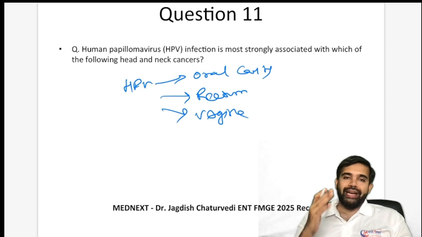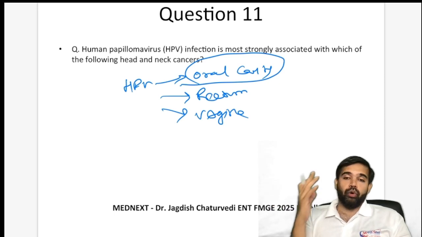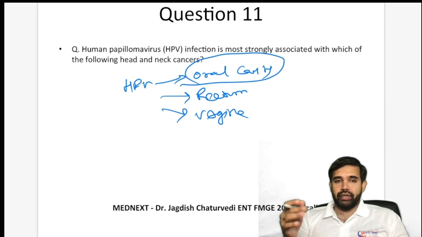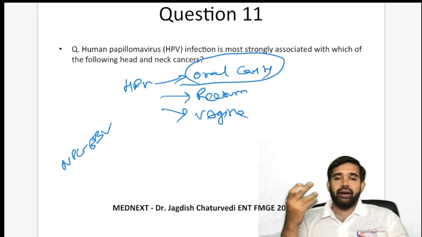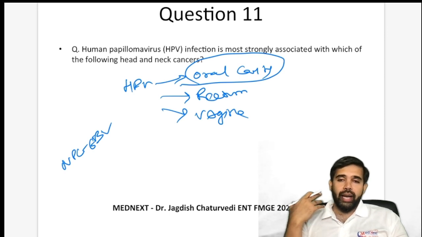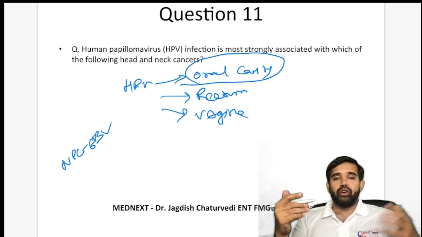Right? So in head and neck, the only cavity that is relevant is the oral cavity. So if any oral cancer is the answer. Any other carcinoma will most likely, suppose if you look at nasopharyngeal carcinoma, that is by Epstein-Barr virus. All right, and laryngeal carcinomas or hypopharyngeal carcinomas, those are usually because of cigarette smoking or toxins, not really because